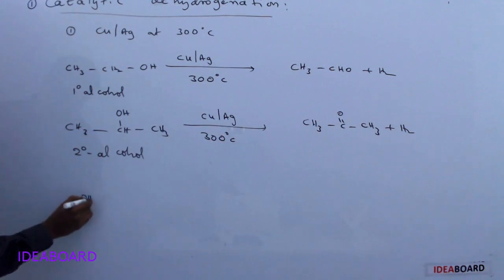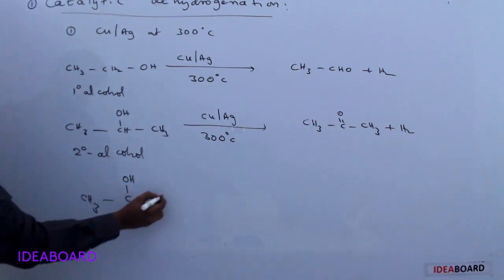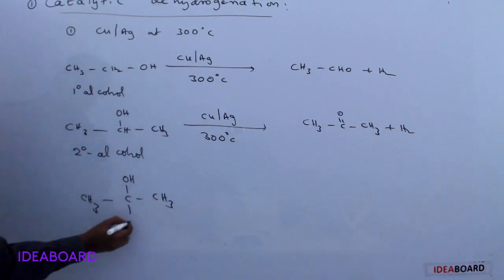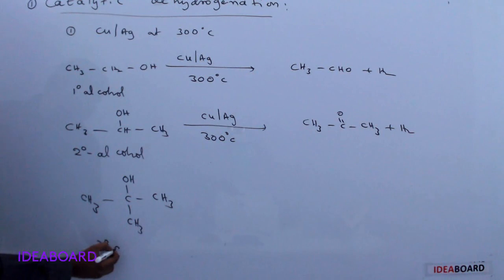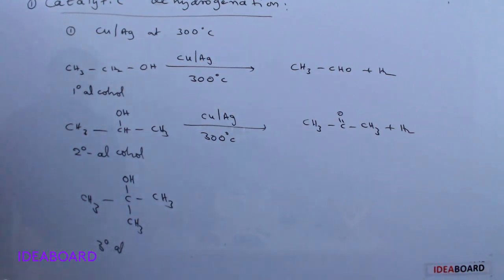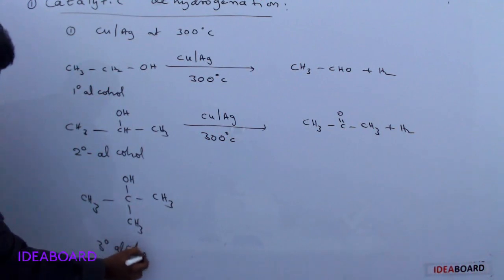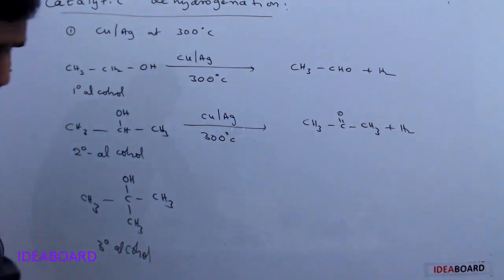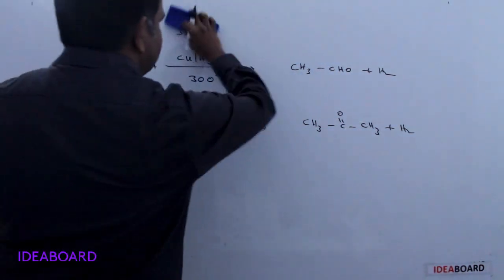Suppose you are using tertiary alcohols, with OH, and this is CH3, and this is CH3. This is a tertiary alcohol. When we are using a tertiary alcohol, the subheading is not visible, I think. I'll give it again.